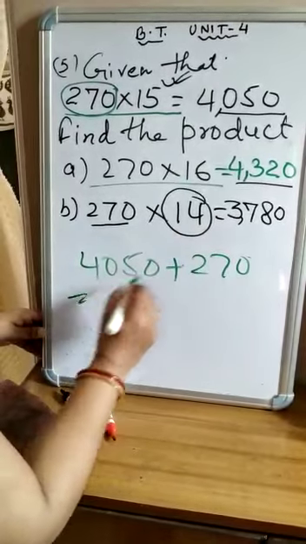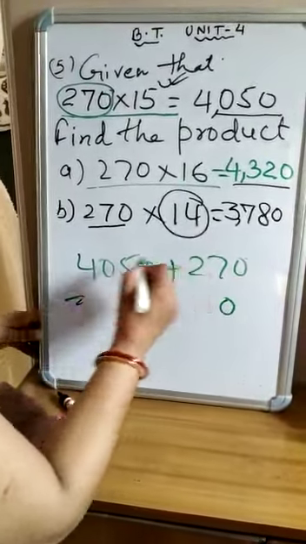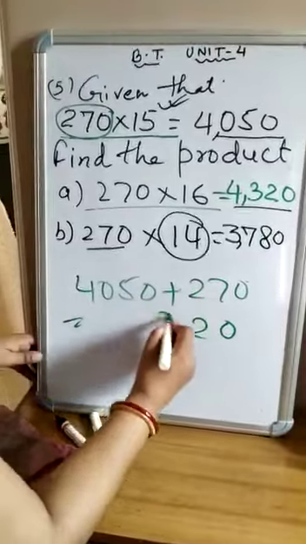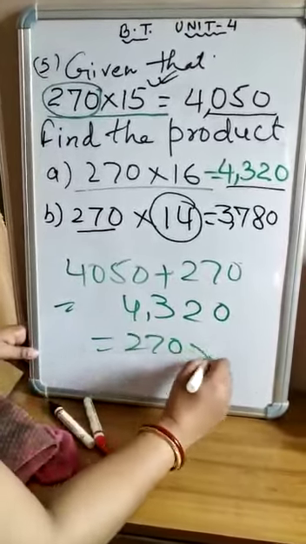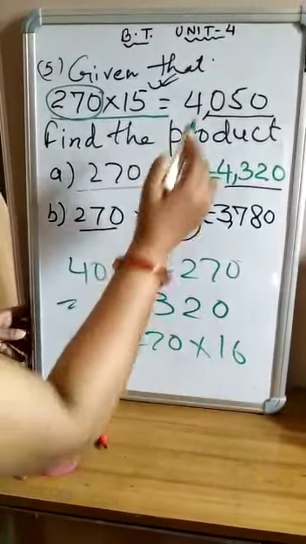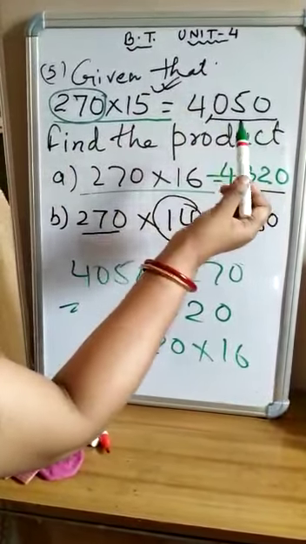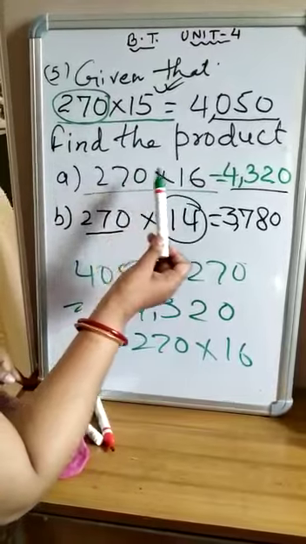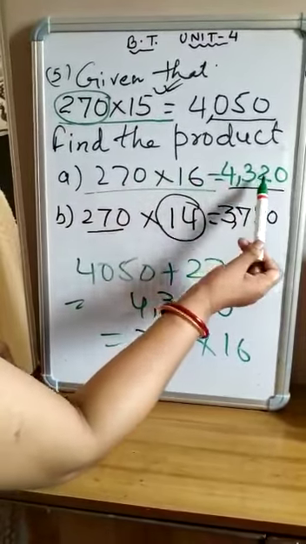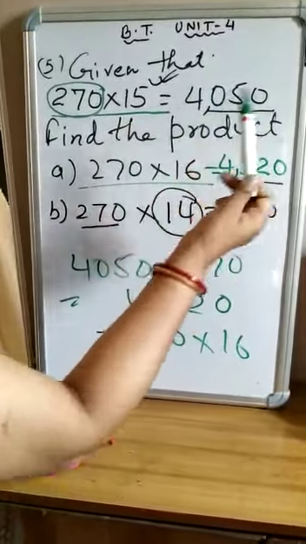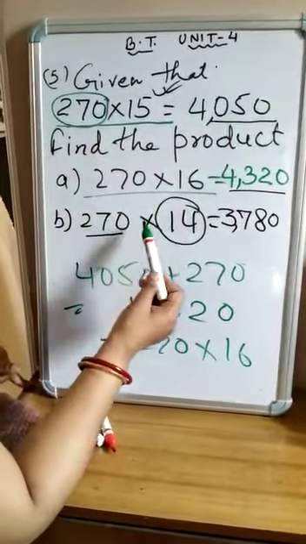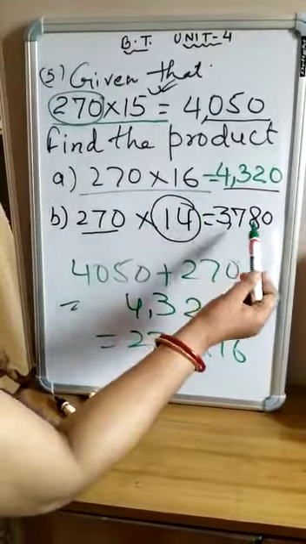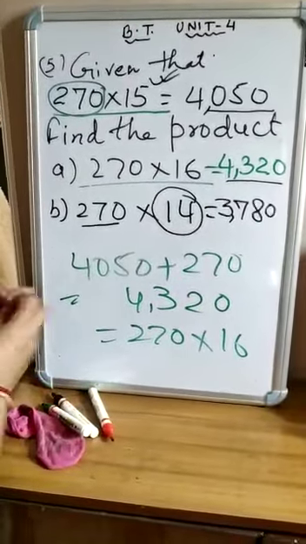It is what? 0 + 0 is 0, 7 + 5 is 12, 2 + 1 is 3 and then 4. It is equal to 270 into what? 16. When we add 270 with 4050, this becomes 270 into 16 times. Then it is 4320. If we subtract 270 from 4050, then it is 270 into 14 times, that is 3780. Okay children.